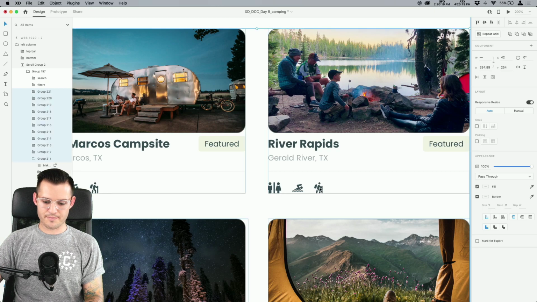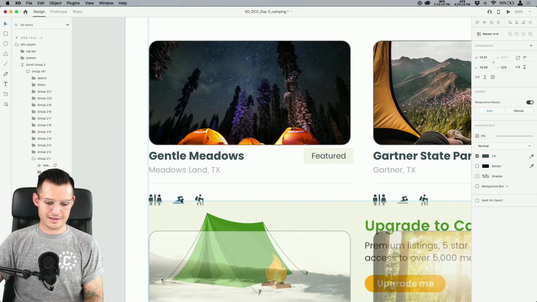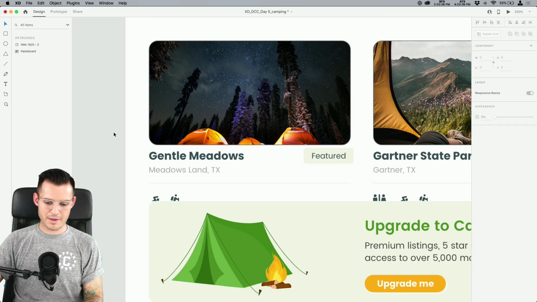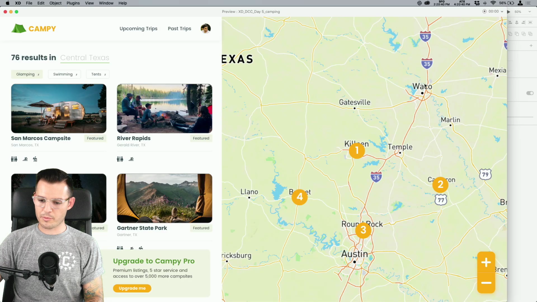I always mess it up. But so we can just affect a little bit of this. It doesn't have hiking. And this one, for instance, you could be like, this one does have swimming, but it doesn't have bathrooms, right? Swimming and hiking, but it doesn't have bathrooms. So we're just mixing up some of the content. We can come in and change all of those little guys, but let's look at our prototype one more time,